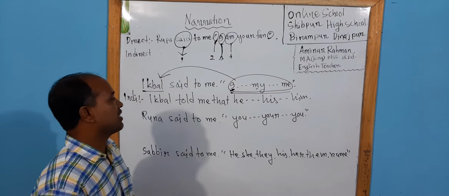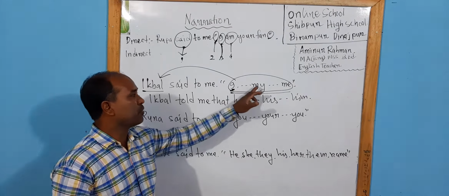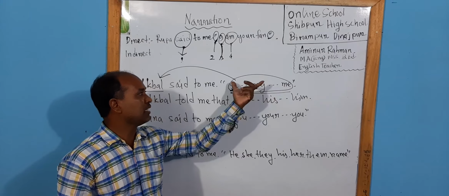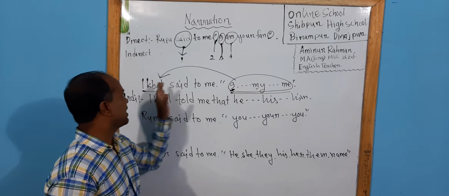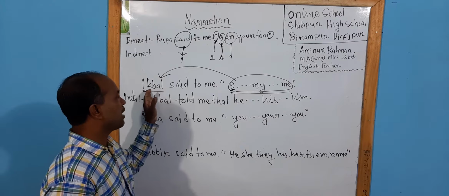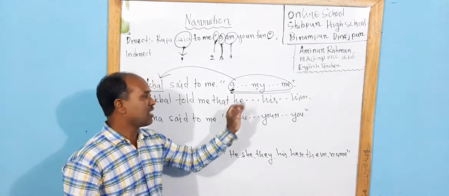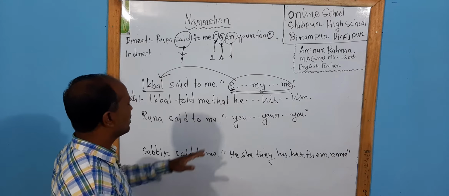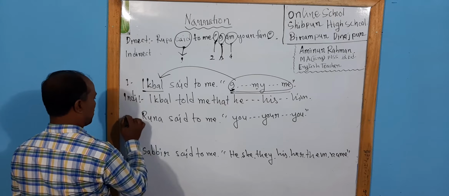So we have got the idea. If we get I, my, me in reported speech, this I, my, me will indicate the subject of the reporting verb, and the subject of the reporting verb will come in the place of I, my, me. Is it clear? Now, dear students, come to the next option.